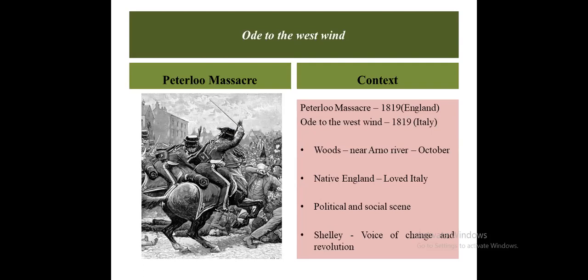Shelley wrote Ode to the West Wind while sitting in the woods near the Arno River on a windy day in October. Although he loved Italy, he was feeling depressed about being detached from the political and social scene back in his native England. As a political, religious, and literary radical, Shelley was heavily invested in his own ability to influence society. The poem represents the role of the poet as the voice of change and revolution.